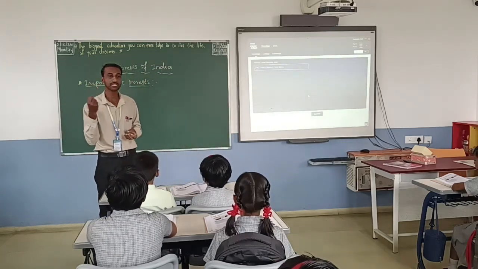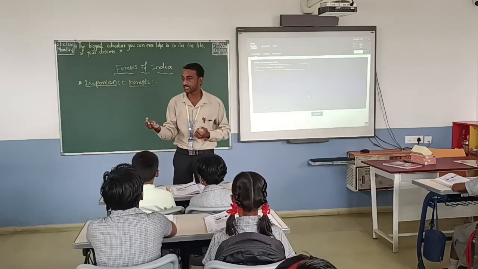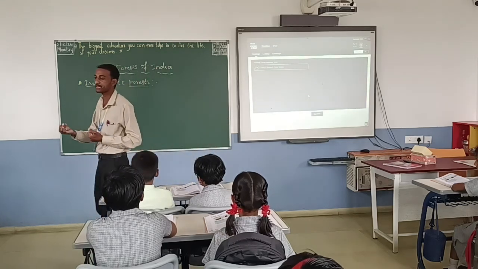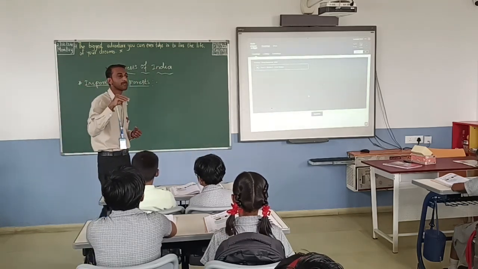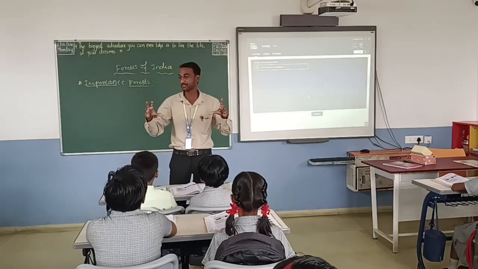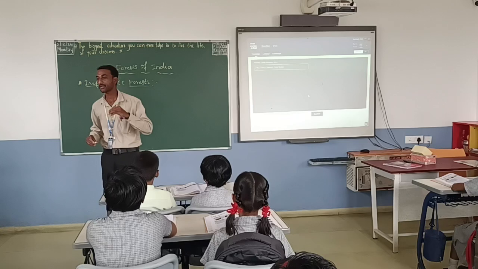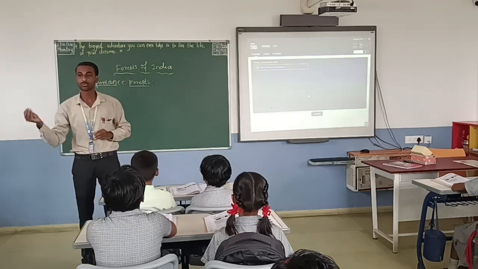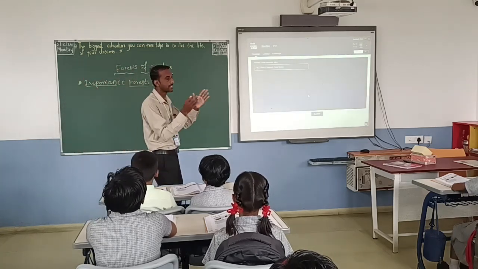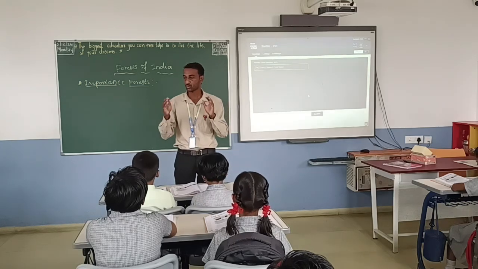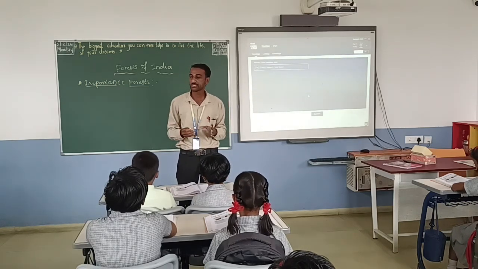Resins, gum and cork, all these things we are using for paintings. Along with that, many more uses are there. So that is very useful for us.